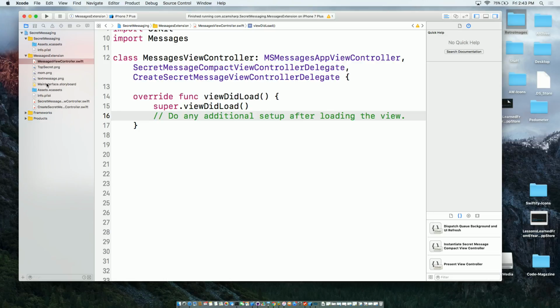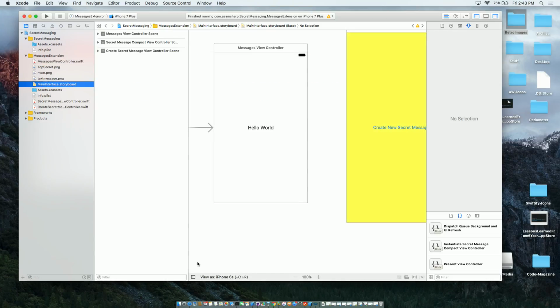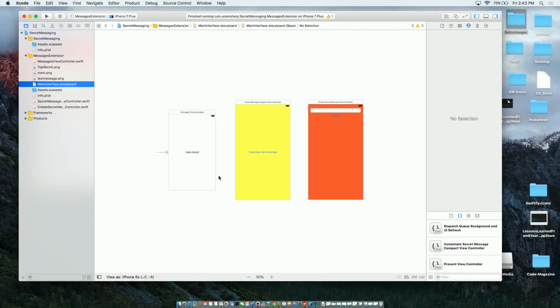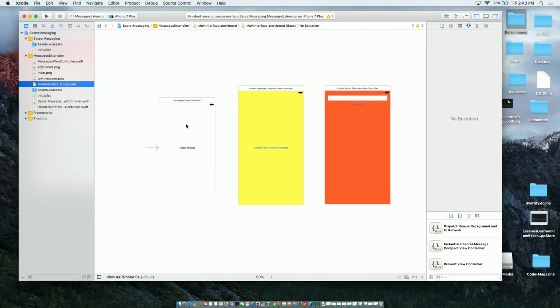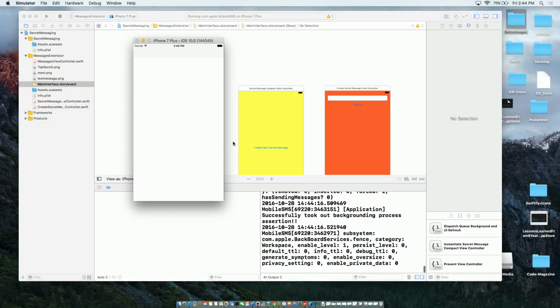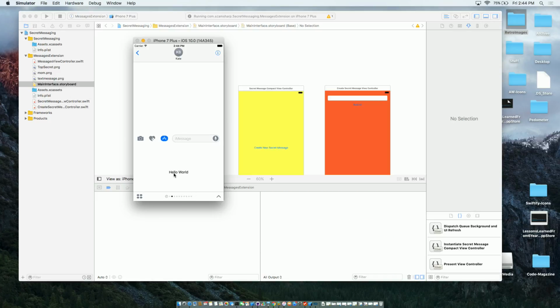So let me show you what the interface looks like. It's basically really nothing going on. All right. So we have three screens. This is the messages controller. This is the white one. This is where we can inject stuff into this. And it's a good practice when you're creating an iMessages application that you put the code of your controllers into different controllers instead of shoving everything into the messages controller, all right? So if I run this app right now, the only thing you're going to see is a white screen saying hello world.